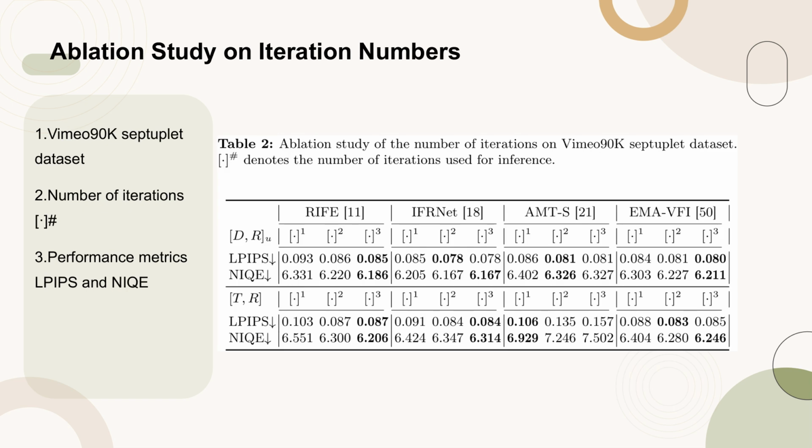Table 2 presents an ablation study focusing on the impact of varying the number of iterations on the Vimeo 90K septuplet dataset. The study uses different methods such as RIFE, IFRNet, AMT-S, and EMA-VFI, each tested with 1, 2, and 3 iterations. The performance is evaluated using metrics like LPIPS and NIC, which measure perceptual similarity and naturalness of the interpolated frames. The results indicate that the number of iterations significantly affects the quality of the interpolated frames, with optimal performance often achieved at specific iteration counts for each method.